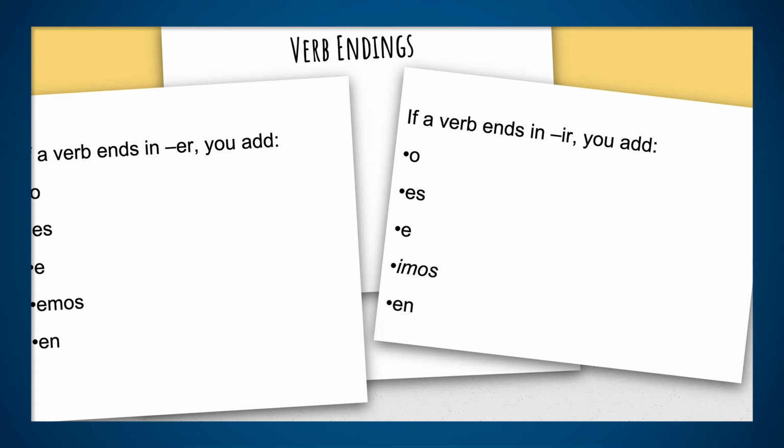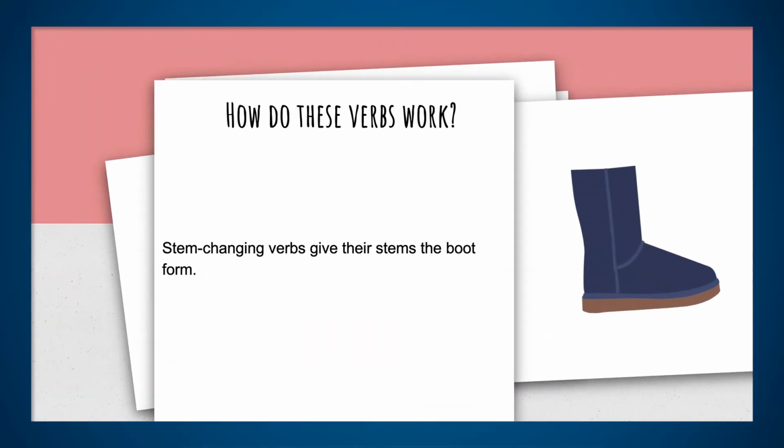Notice that ER and IR verbs are very similar. The only thing that you have to really watch out for is the nosotros and nosotras, because comer is comemos, and then escribir is escribimos. So make sure that you pay attention to the nosotros and nosotras form, because the rest is the same.